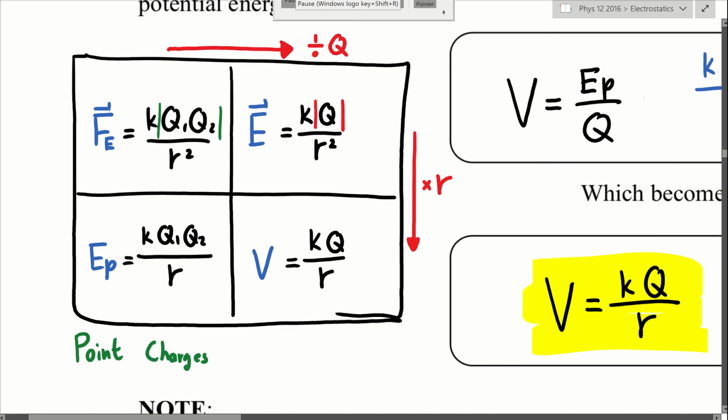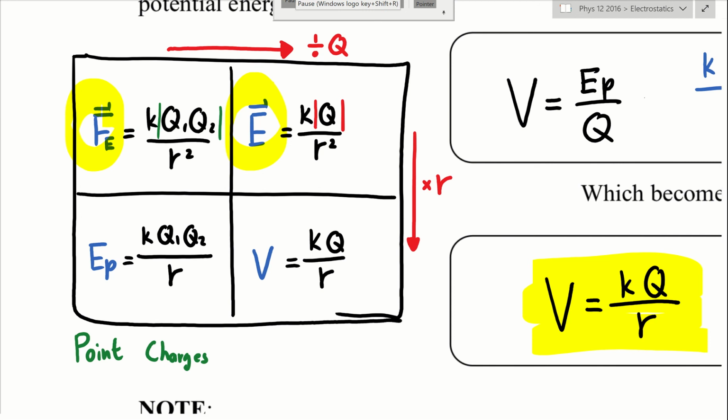Looking at these 4 equations, the first 2 on the top are vectors. That means you will need to include direction with the answer, but because the plus or minus sign in the equation doesn't make sense there, you don't include it. So you have absolute values on charge 1 and charge 2 on top. You do need to include direction for force and electric field, but you're not using the plus or minus sign in your charges to tell you which way it goes. You use a diagram.